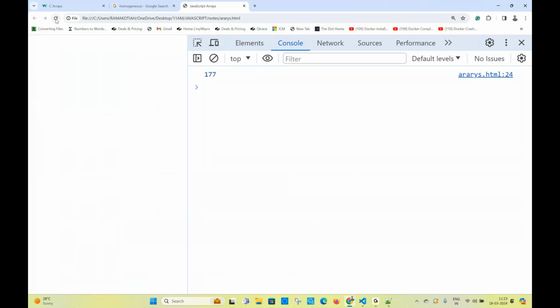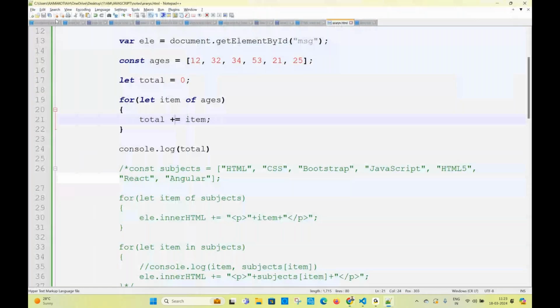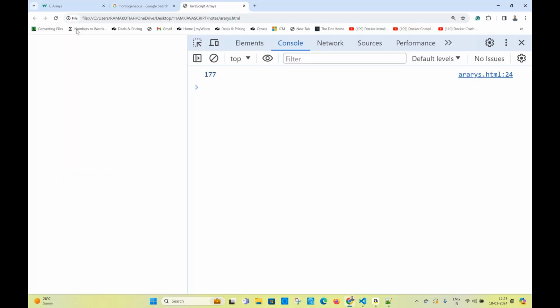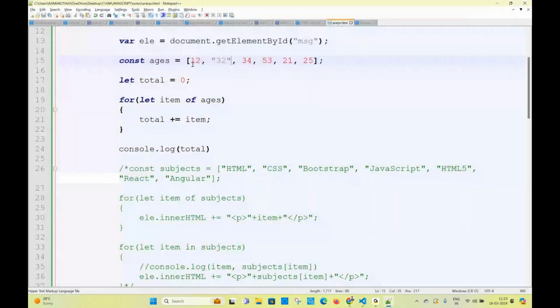They're all added. Are you thinking they are going to be concatenated? No, they cannot concatenate, because all are numbers. If everything is a number, they are going to be added. Now, if I take this as a string, what is the output? 12, 32, 34, all are going to be concatenated. There is no summation. Everything is going to be 12, 32, 34, 53. Now, if I make only this value a string, what is the output? These two are going to be added, 44, 34, right? Everything is going to be concatenated.